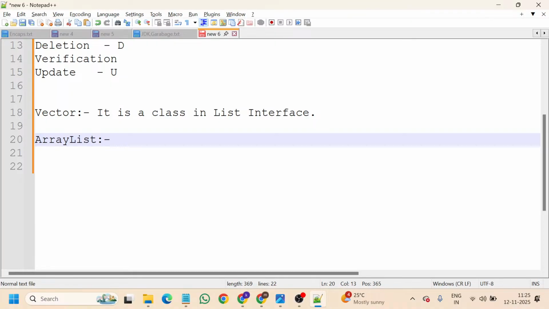So we can't make 49 into half exactly. 49 divided by 2 will be 24.5. The round figure of 24.5 would be 25, but here we are taking 24 as the round figure.